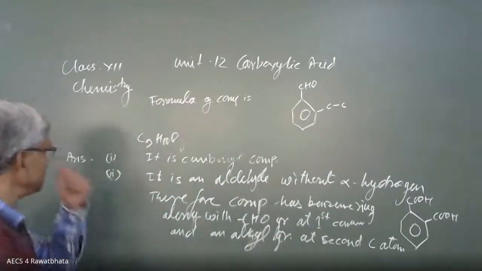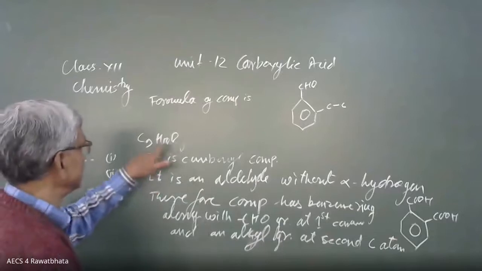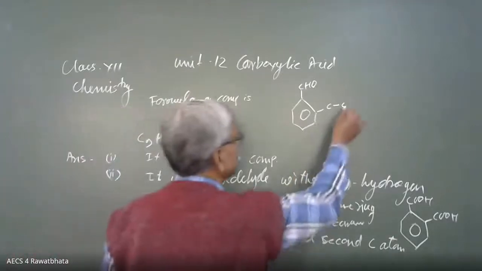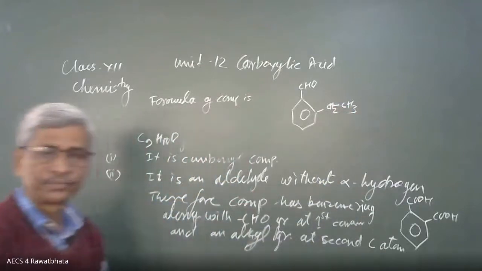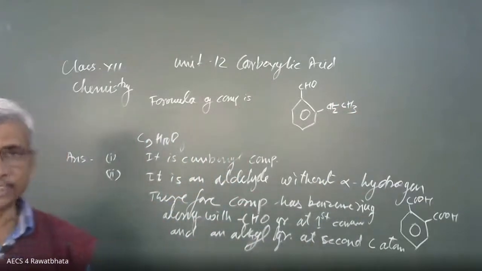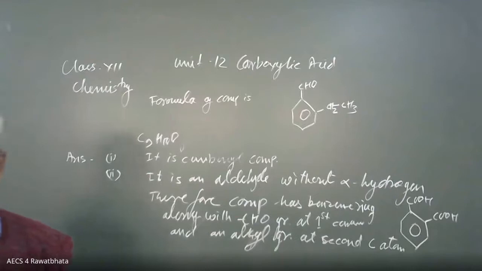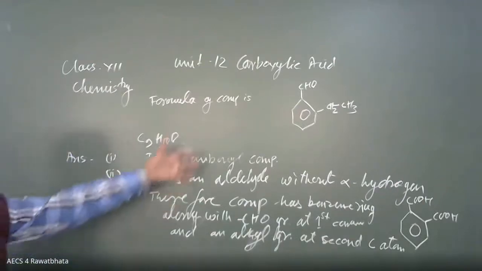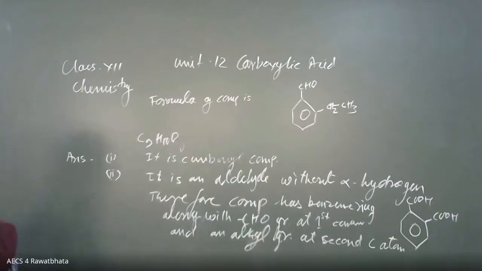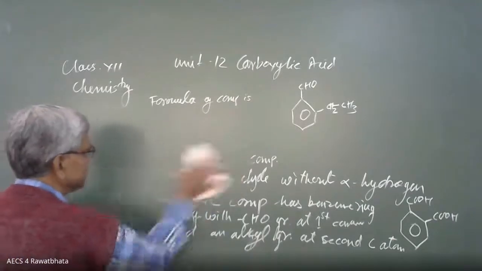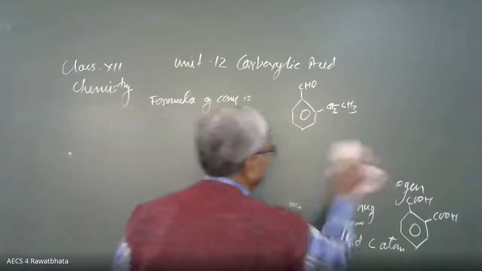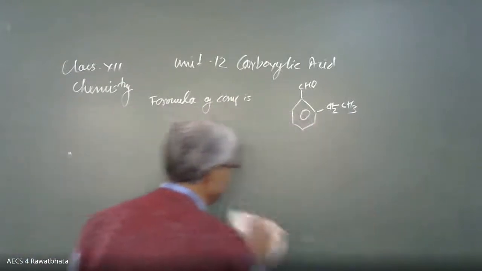Hydrogen is 10, which means there is no doubt CH3 and CH2. This is the compound. Therefore, the formula of the compound is like this. This is the answer of the question. After these sentences, we have to decide the formula. If we want to write a chemical equation, then how should we write the equation?